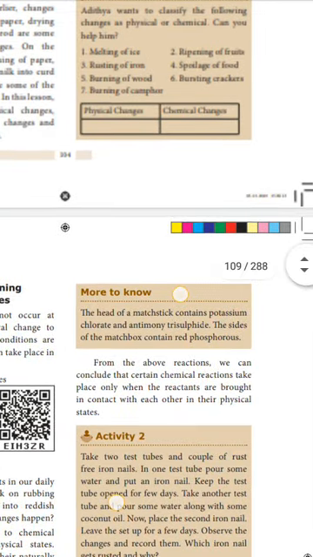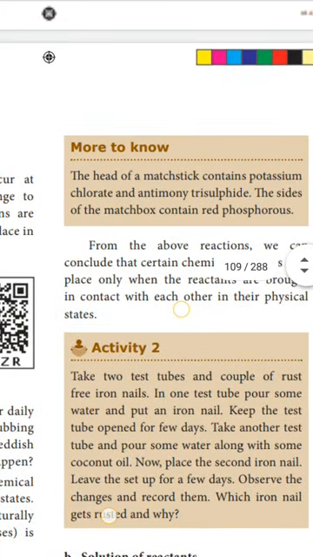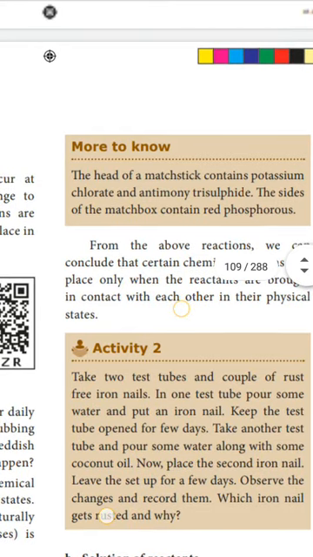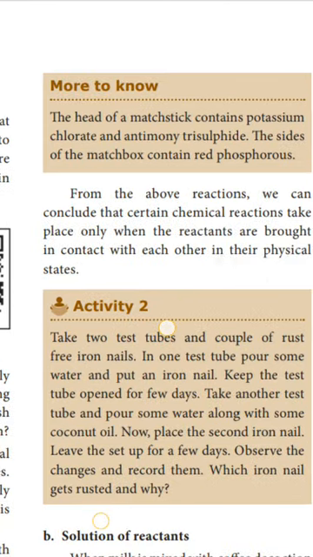Then here one activity is given. Take 2 test tubes and a couple of rust-free iron nails. Rust-free iron nails means new iron nails we have to take. Then put one iron nail in a test tube containing pure water and put another nail in the test tube containing water and coconut oil. Then keep the test tubes open for a few days. What will happen? Let us leave the setup for a few days, observe the changes and record them.